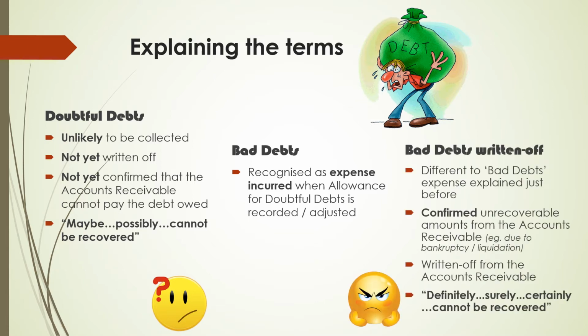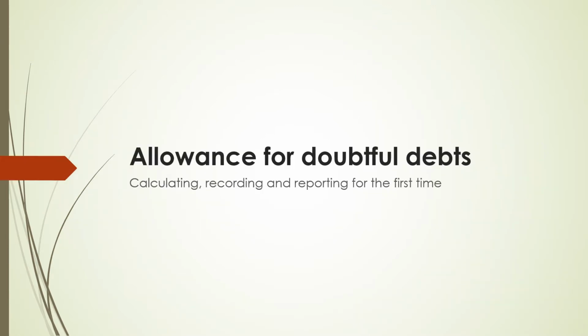The last one is bad debts written off, which is different to bad debts expense explained just before. Bad debts written off are confirmed unrecoverable amounts from the accounts receivable, which is probably due to situations such as bankruptcy or liquidation of the accounts receivable's business. Bad debts written off are amounts written off from the accounts receivable. Bad debts written off are definitely, surely, certainly amounts that cannot be recovered. Now we're going to look at the entries.